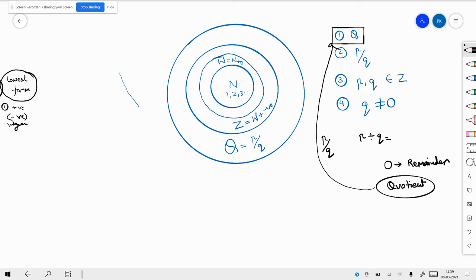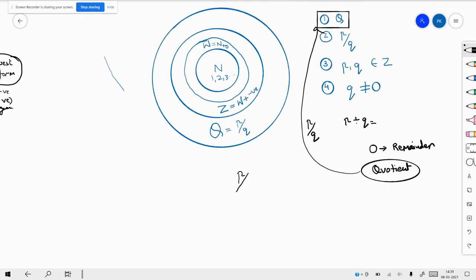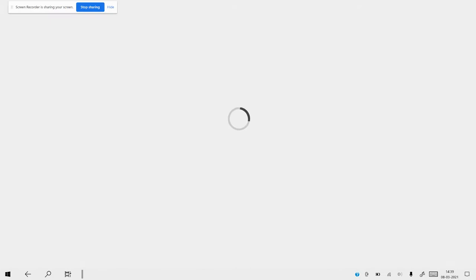Second is why in the form p by q, and how, if it is in the form of p by q, it can contain an integer. Are you getting it? If a number is in the form p by q, how can an integer fit into it?